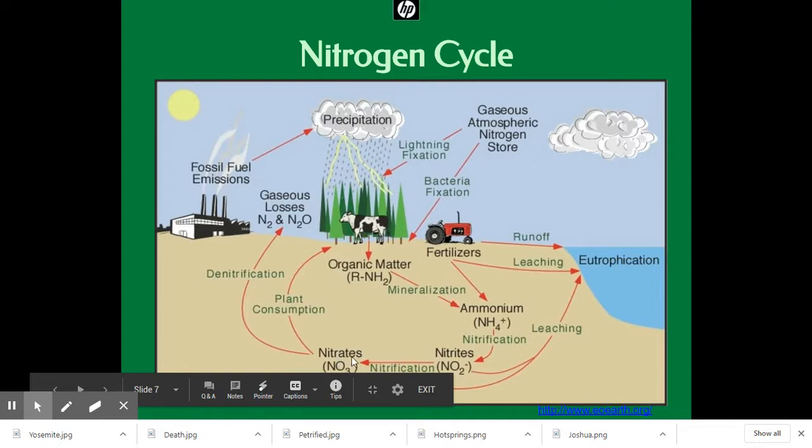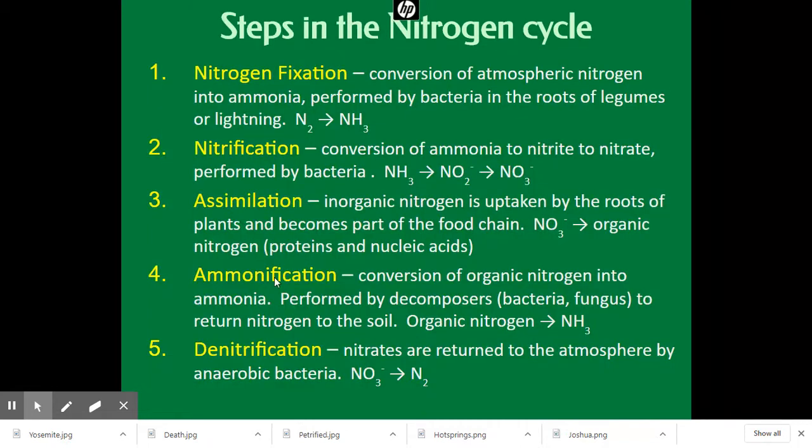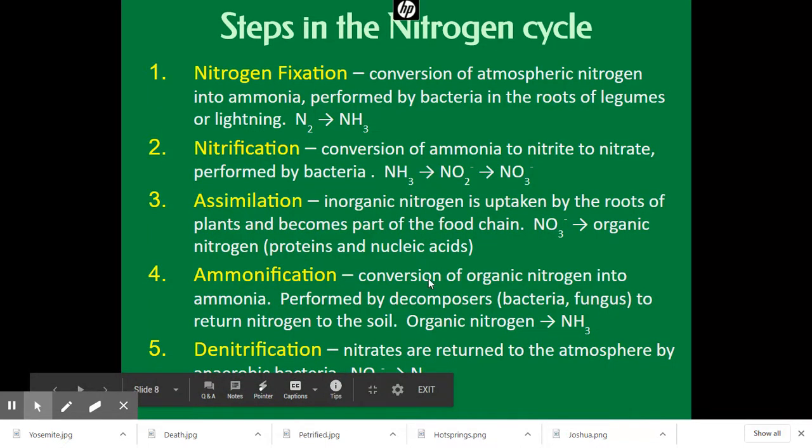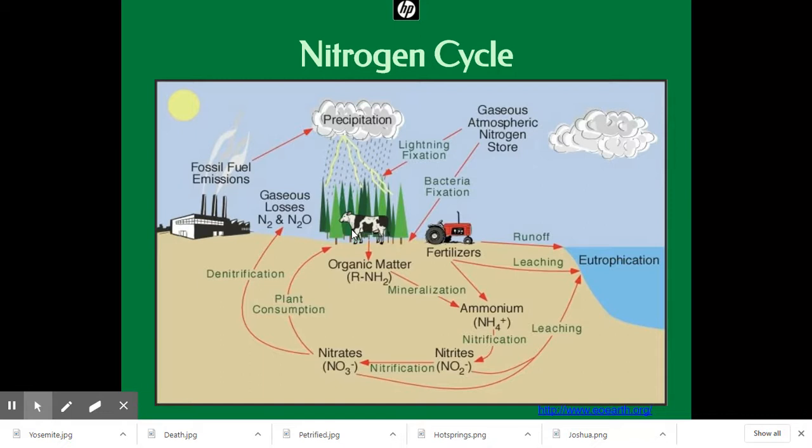All right, nitrification. We have denitrification, where we spit this right back into the atmosphere. It was all for nothing, right? Denitrification. Nitrates are returned to the atmosphere by anaerobic bacteria, bacteria that don't require oxygen. And boom, spits it right back out. Or they get assimilated into our organic matter, which is great for us. That's how we survive, right? We need this to reproduce and for life to continue to exist.